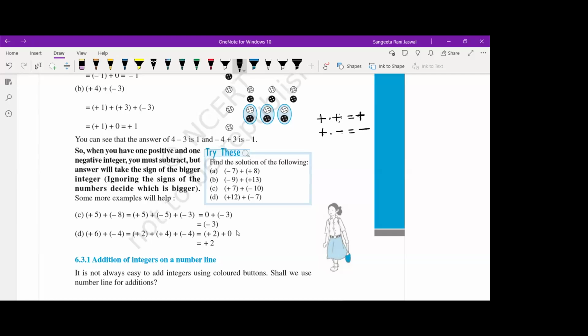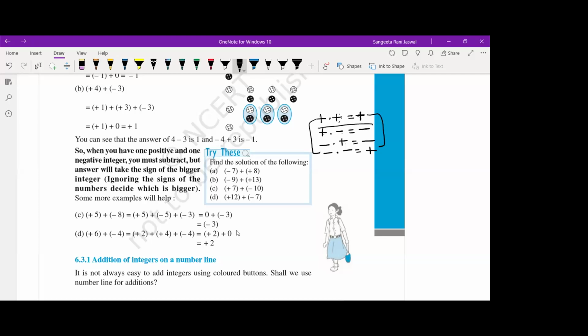Listen carefully. The same combination, negative, positive, your answer will be negative. When you have both negative and negative signs together, when you are multiplying, your answer will be positive. When you have two same signs together, your result will always be positive.